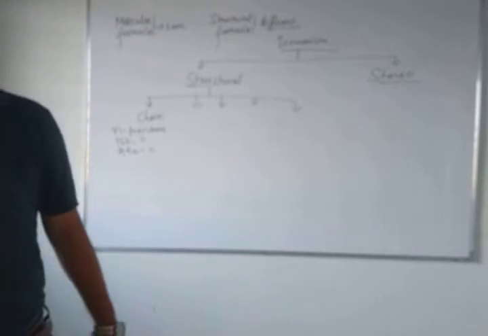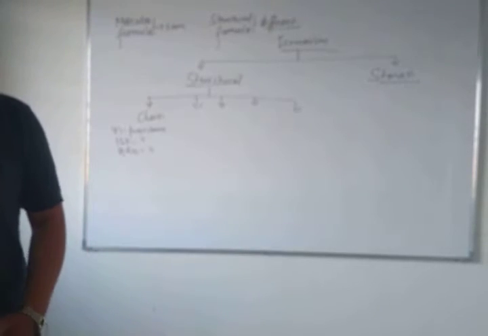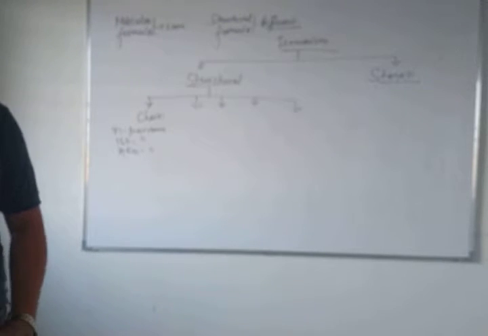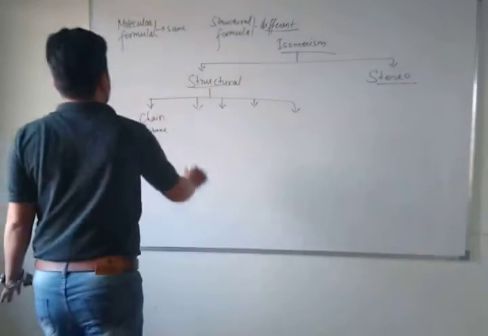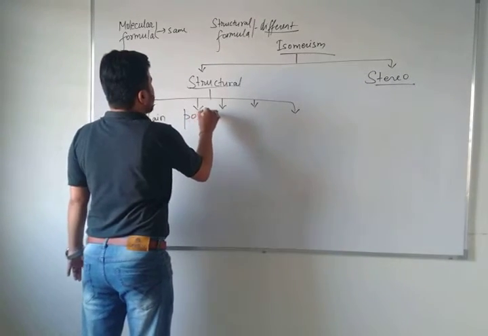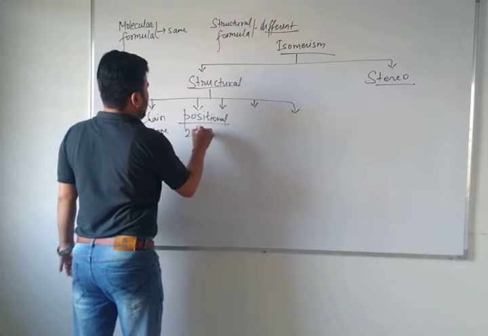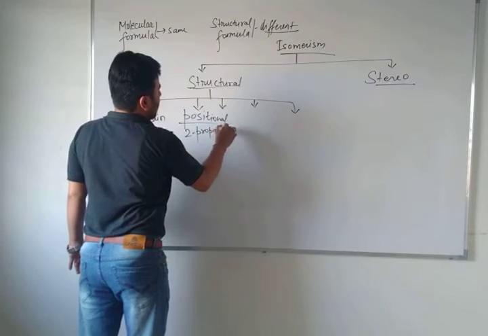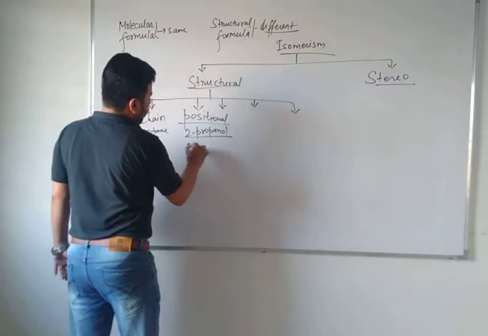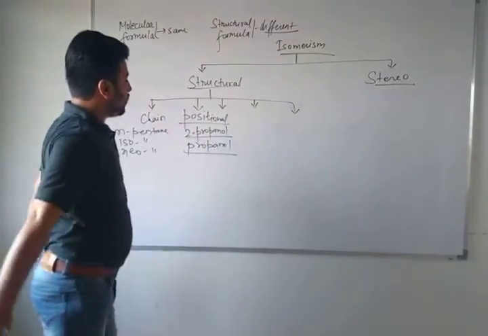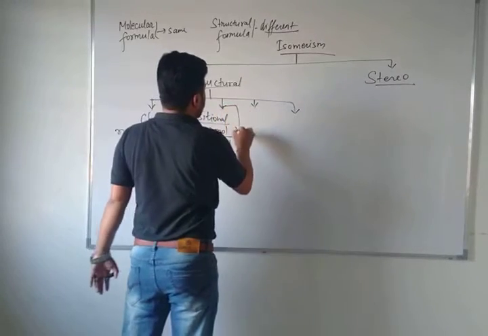Now the second thing is positional isomerism. What do you understand by positional isomerism? Have you ever gone through positional isomerism? I hope you have. In positional isomerism, the position of the functional group changes. For example, 2-propanol means that on the second position the alcohol is there, otherwise 1-propanol, where at the first position the alcohol is there. So the position changes.